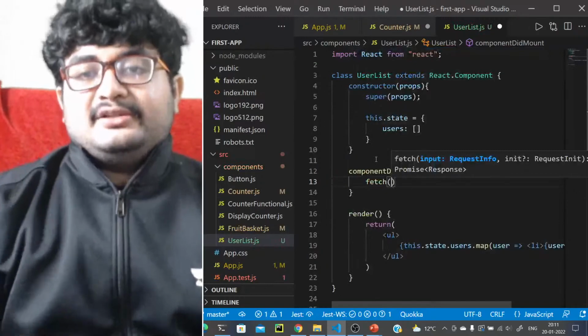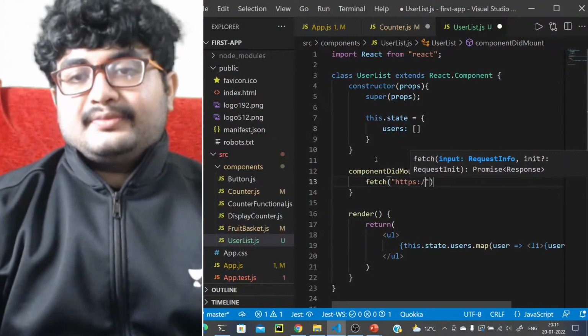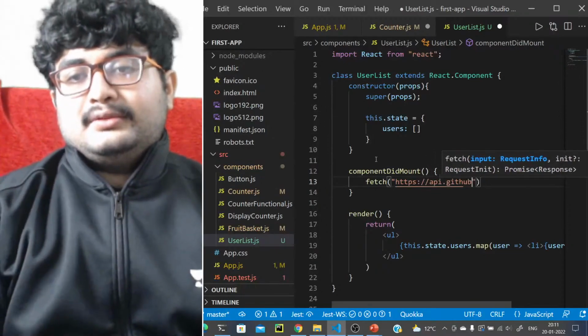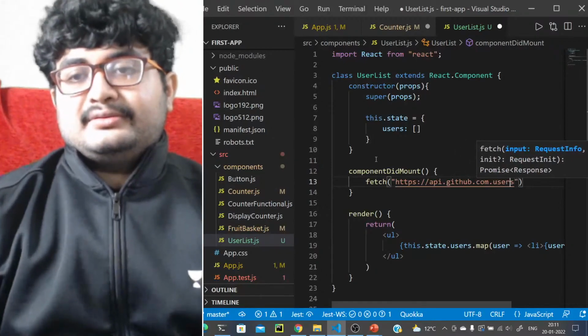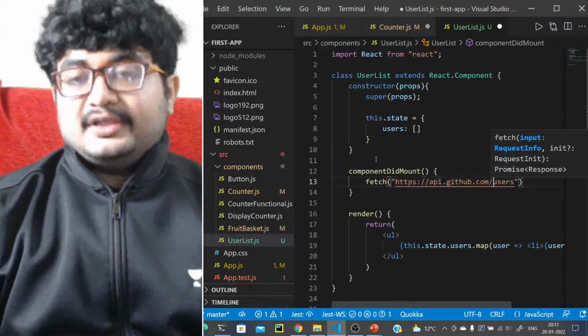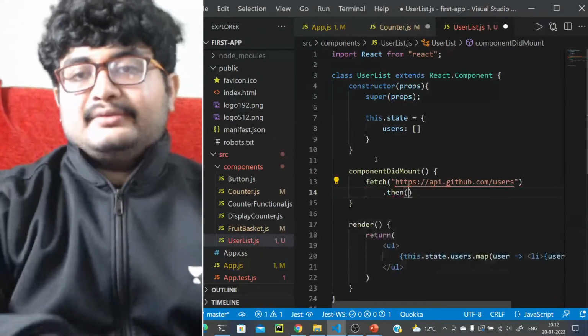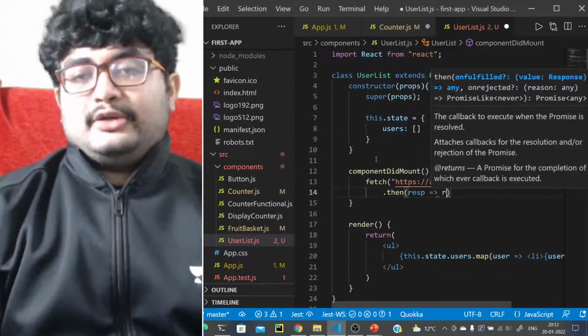So fetch. What are we fetching? https://api.github.com/users. And what we want to do after this, .then response. So we'll just for now use a .then chain.